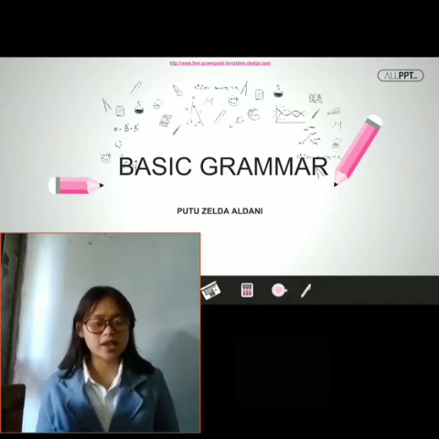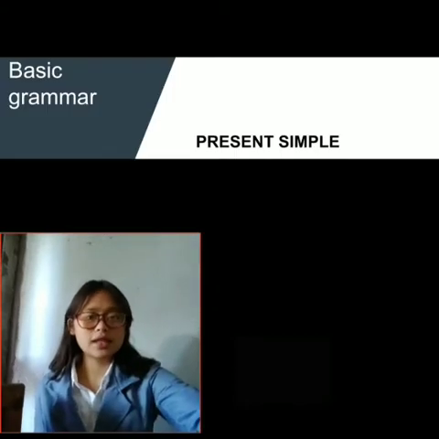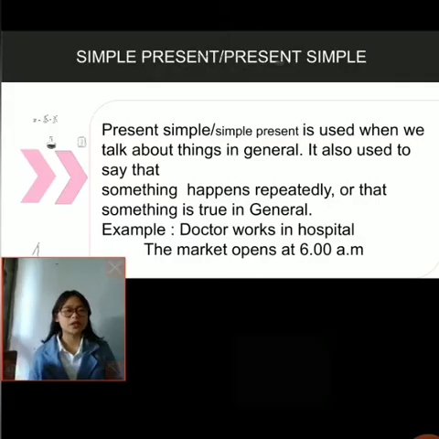On this good occasion, I would like to explain a material with the title Present Simple and Present Continuous. So, to shorten the time, let me start to explain the material. For the first material, I'll explain the present simple. As we know, before learning everything, it's better if we know about the definition first.